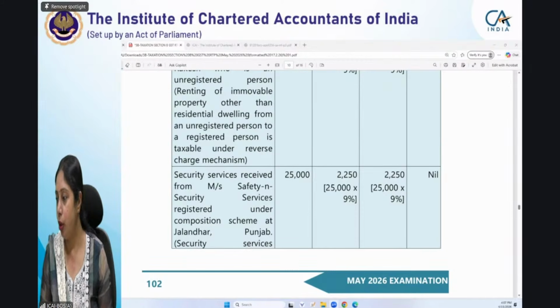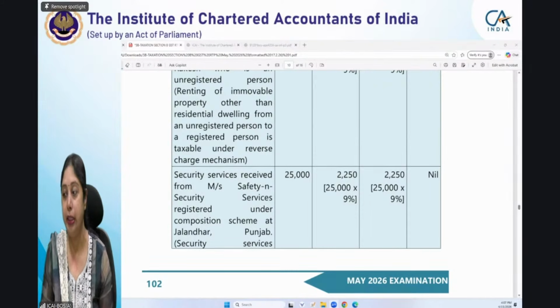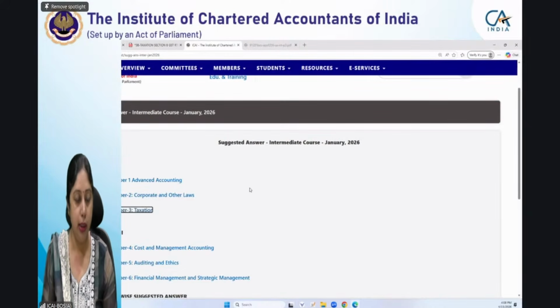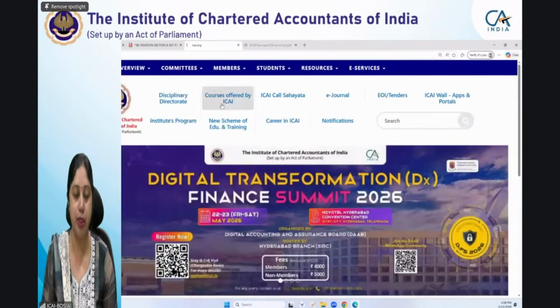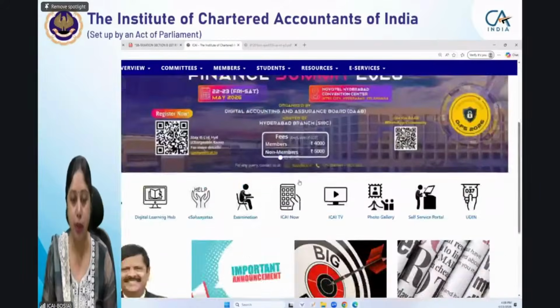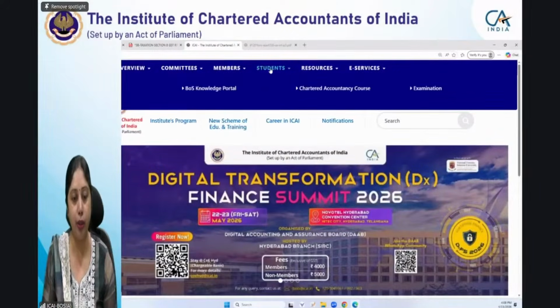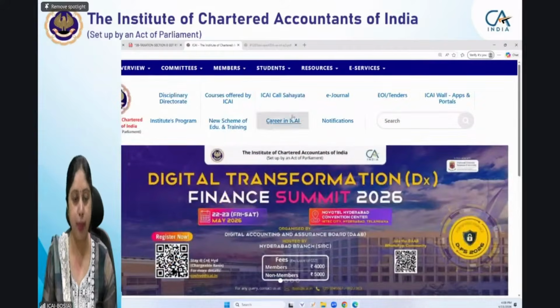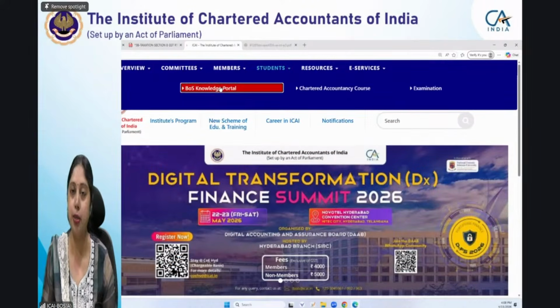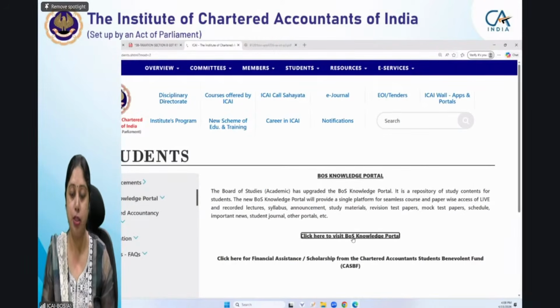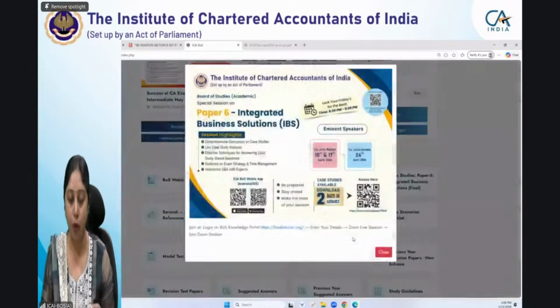Please share important chapters to prepare for Mathly. For that, you should refer the section-wise weightage of the income tax. That is also available on the website. Let me show you the BOS Knowledge Portal. Same principle goes for all the subjects, in fact. And that is why I'm telling you that these important subjects, everything is important from the student's point of view. But what we have to see is the section-wise weightage. That is something which is shared with the students, which gives you an idea of the important topics.